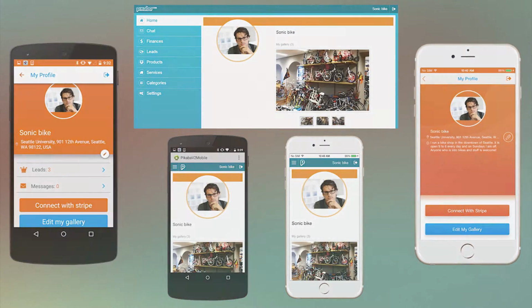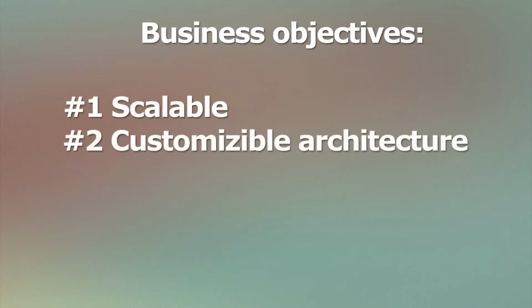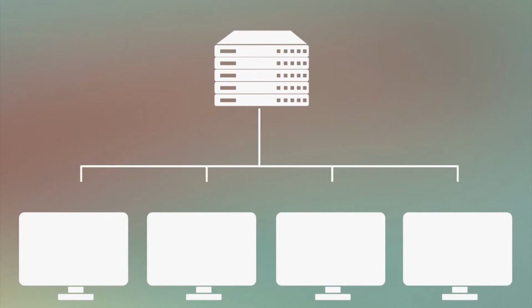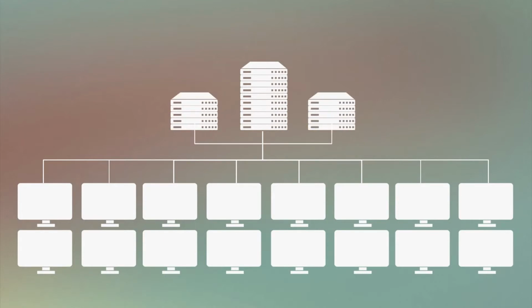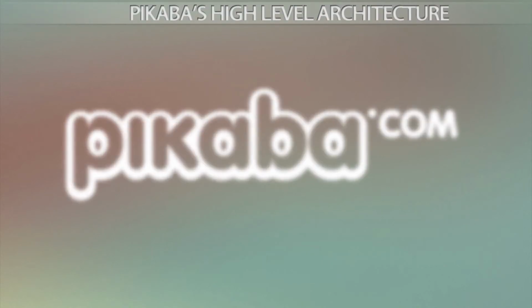The main business goal was to create a scalable and customizable architecture which would allow developing this system in future. And the main feature of this application is that it is cost-effective and easy to adjust to any niche market scenario. The ability of the system to handle a growing amount of users without overloads and crashes is another important feature. The system should be easily scaled up both vertically by improving the hardware capabilities and horizontally by adding separate servers.